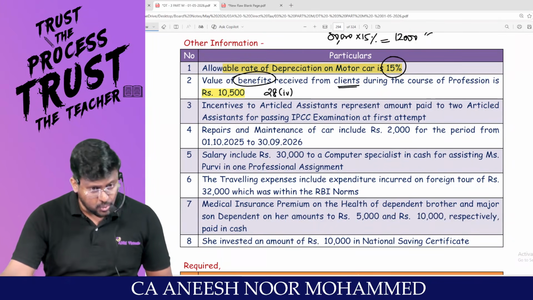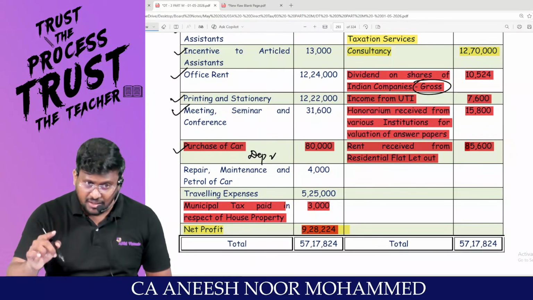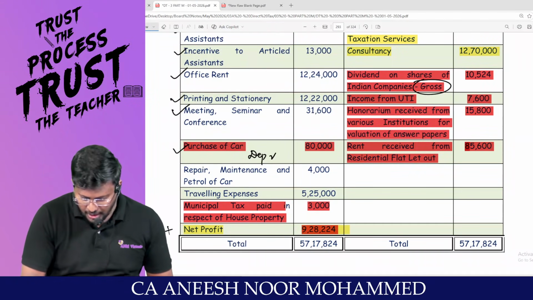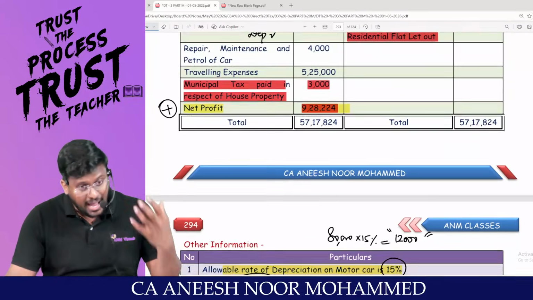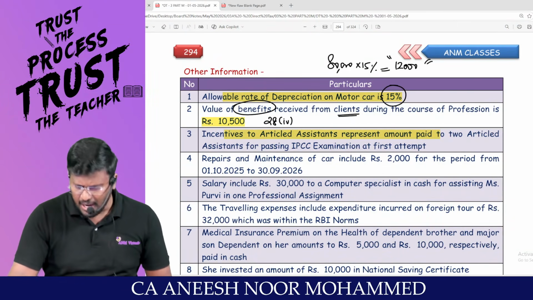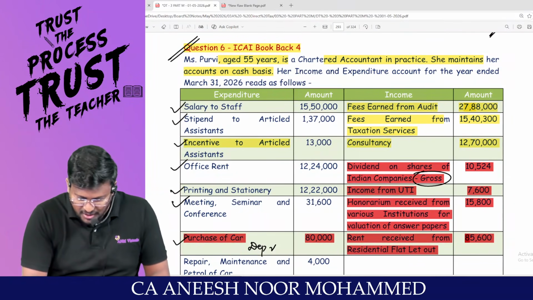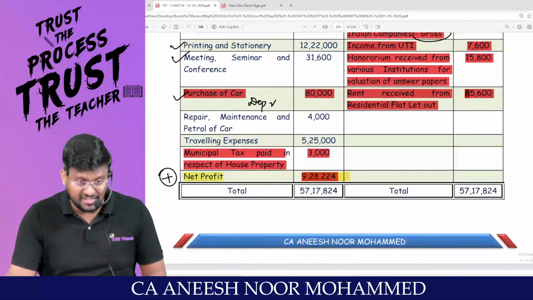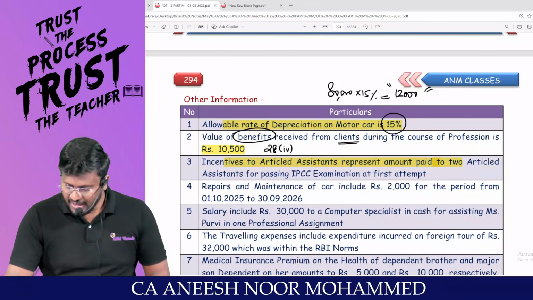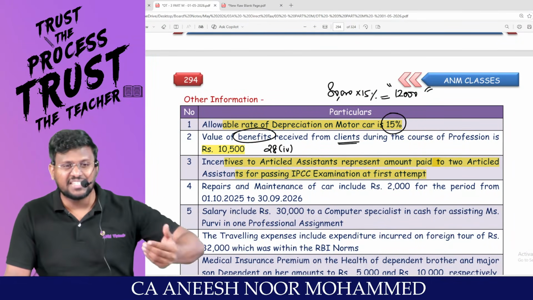So this 10,500, has it been credited to P&L? No. That means since it has not been credited to P&L, it should not have been included in net profit. So we have to add it to the net profit manually. Next, incentive to article assistant. This person has paid some incentive to article assistants: amount paid to 2 article assistants for passing the IPCC examination at the first attempt.